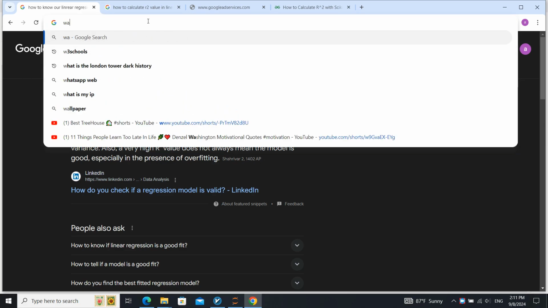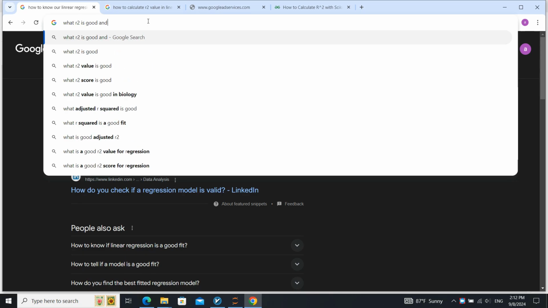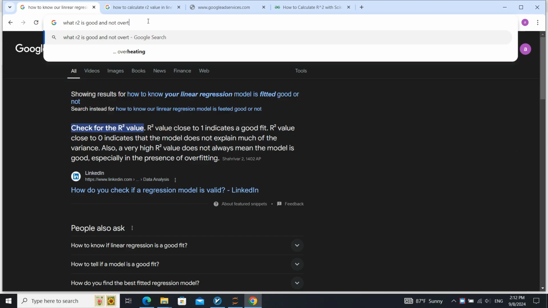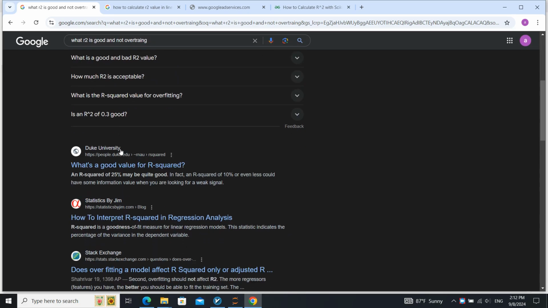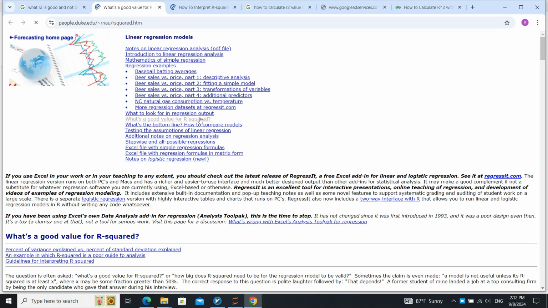Okay, let's ask: what R2 is good and not overtrained? Okay, what is a good value for R2 scores? Let's go and see.